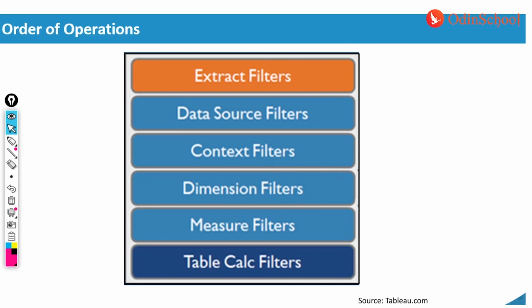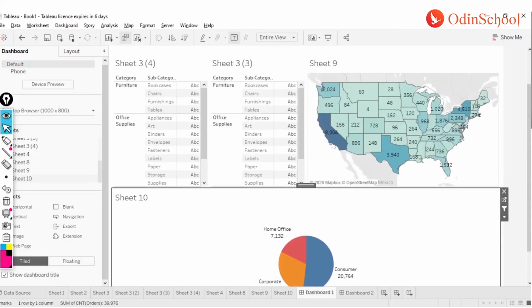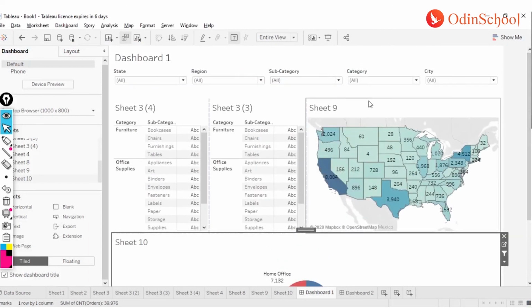Now here's an idea that I want to give to you. Use the previous three sessions as a base. Take some data, do some joining method, create some charts, apply these filters, and create a dashboard the way I have created this dashboard, and start playing with these filters. You will understand how the filters are behaving, and what you can do with the actions. A little bit more detail on the actions and all the things we can do, we will cover in our later sessions. So that brings us to the end of this session.